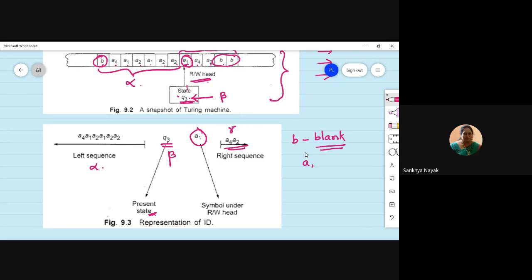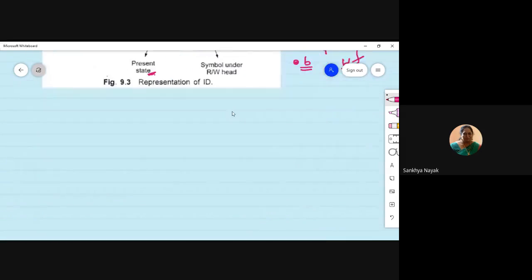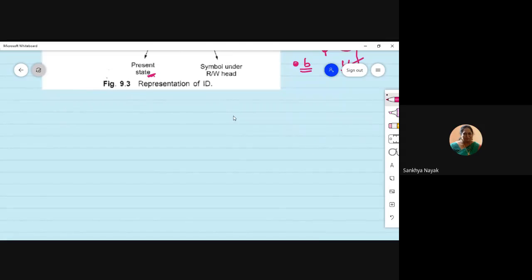If at all in the problem I need A and B, then we'll represent blank using a dash over B to differentiate this symbol B and this B. Otherwise, if B is not a part of string, then we are using this alphabet to represent blank. I hope this is clear to you. Okay. So let me just take one small example and write an ID. After this, I will move on to how to represent this Turing machine using the transition table.